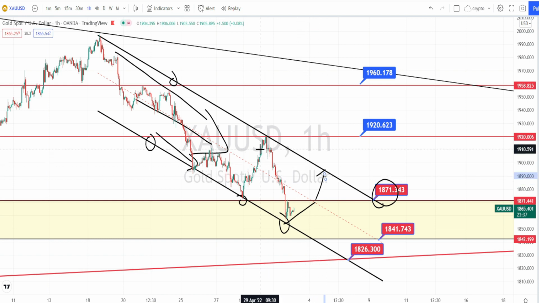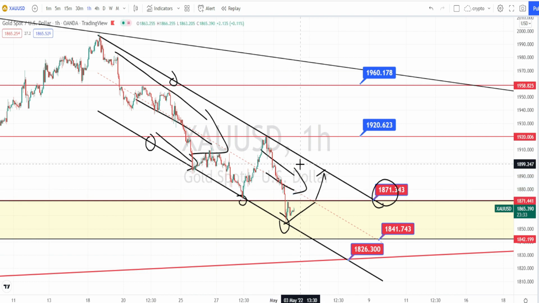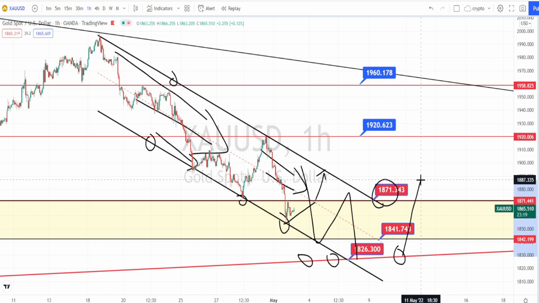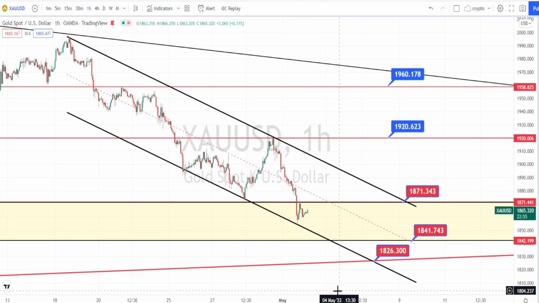As long as the price action is trading within this bearish channel pattern, we can expect the bearish trend to continue. But still we have a very strong support line or trend line from the 4 hours time frame over here. So we can expect it to take support on this trend line and to bounce back on the bullish trend reversal for now. Let us mark the support and resistance levels.